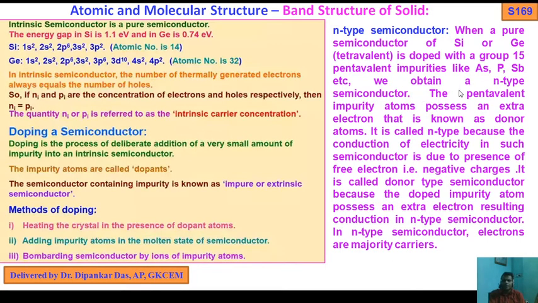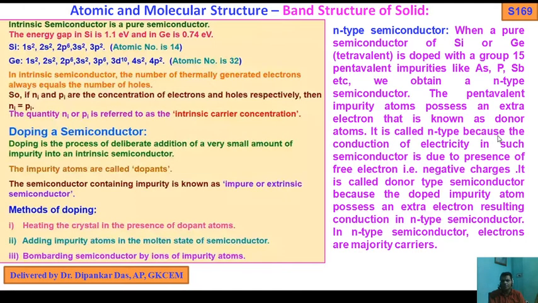The pentavalent impurity atoms possess an extra electron because pentavalent means 5 valence electrons, doped into a silicon crystal having 4 valence electrons. So now phosphorus uses 4 valence electrons with 4 silicon atoms to form 4 covalent bonds. After that, it possesses an extra electron.